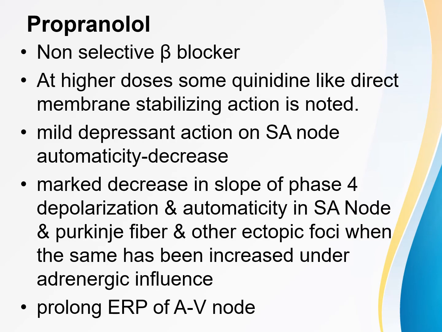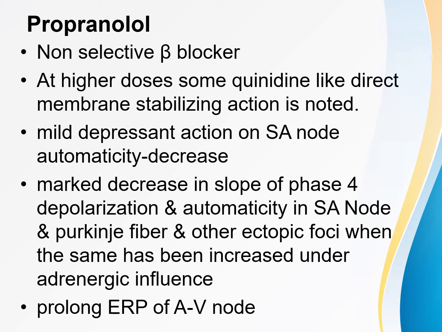Now coming to the first drug, propranolol. It is a non-selective beta blocker and the most commonly used beta blocking agent to treat cardiac arrhythmias. At higher doses, it may show some quinidine-like direct membrane stabilizing action, that is a class 1 characteristic. Propranolol may possess class 1 activity only at higher doses, and normally at the clinical doses it is not seen.